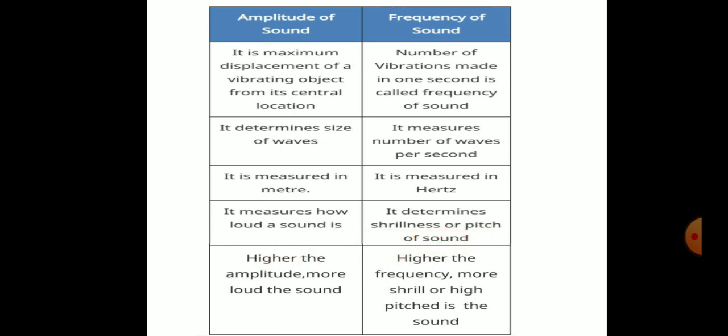The higher the amplitude, the louder the sound. As the amplitude increases, loudness increases. The higher the frequency, the higher the pitch, or the shriller the sound is. If it has high frequency, it has high pitch. If amplitude is high, loudness is high. So this is the difference between amplitude of sound and frequency of sound.